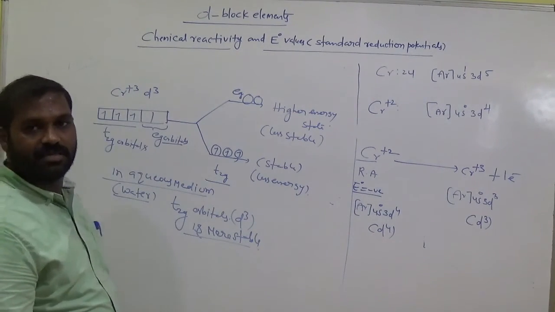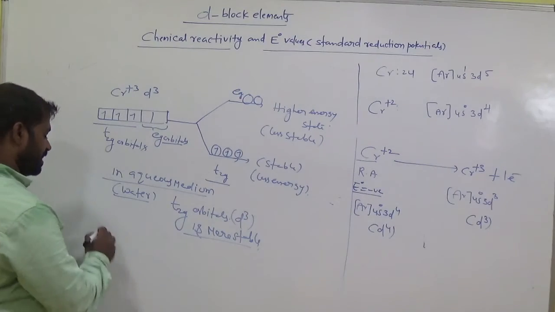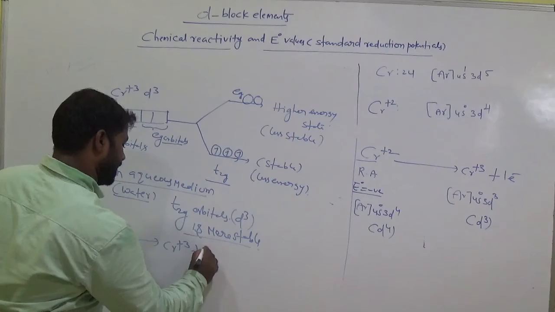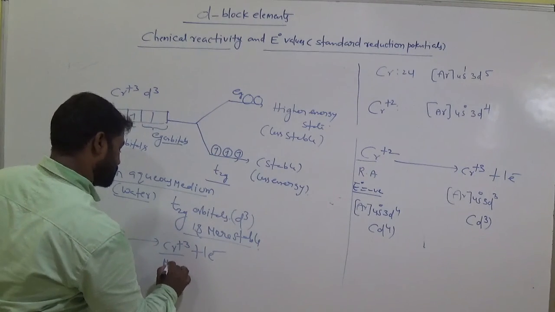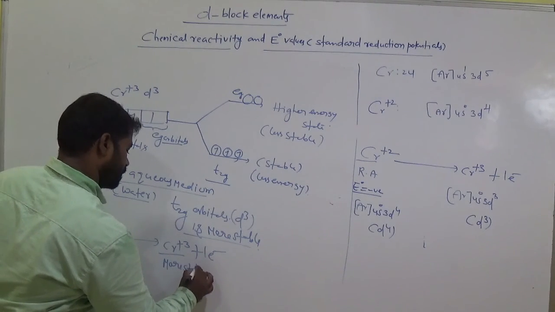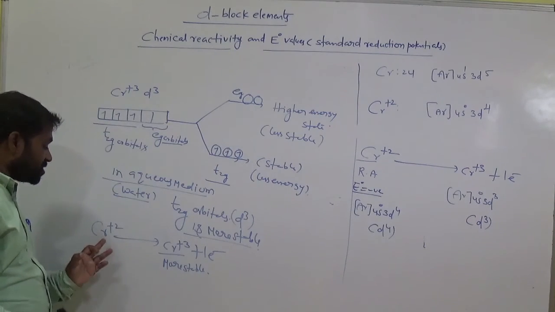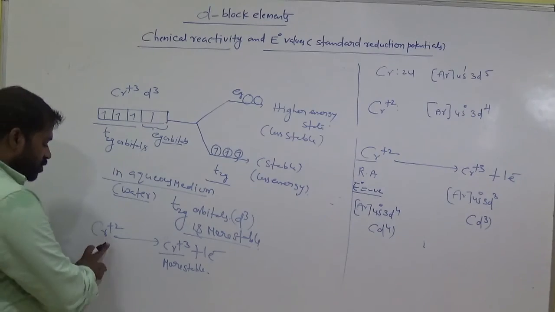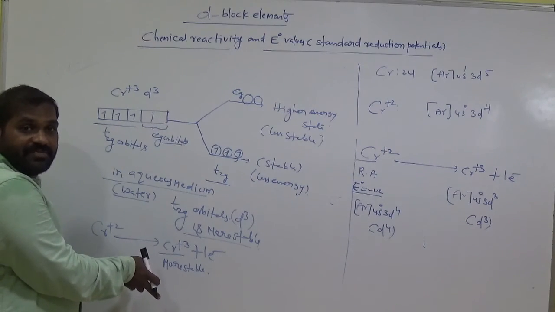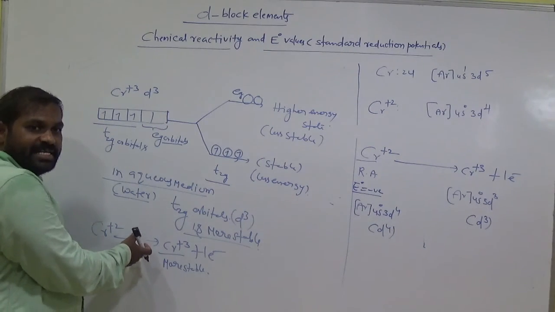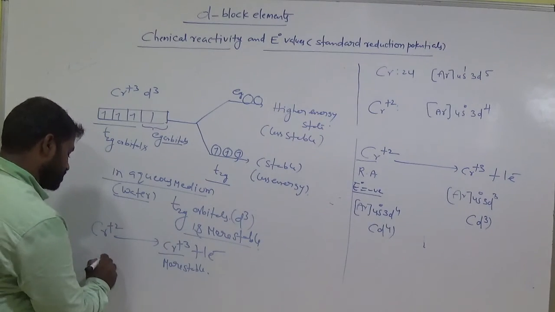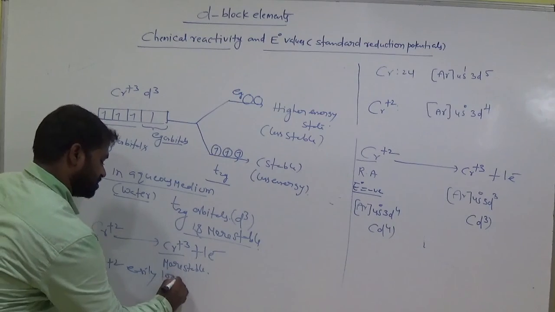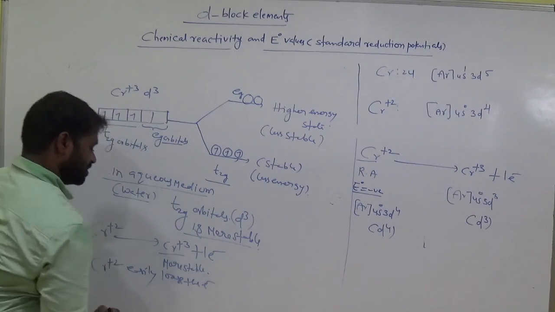That means Cr plus 2 gives rise to Cr plus 3, which is more stable. Here chromium plus 2, to get stability, easily loses an electron. To get the d3 configuration it easily loses the electron. So Cr plus 2 easily loses electrons.